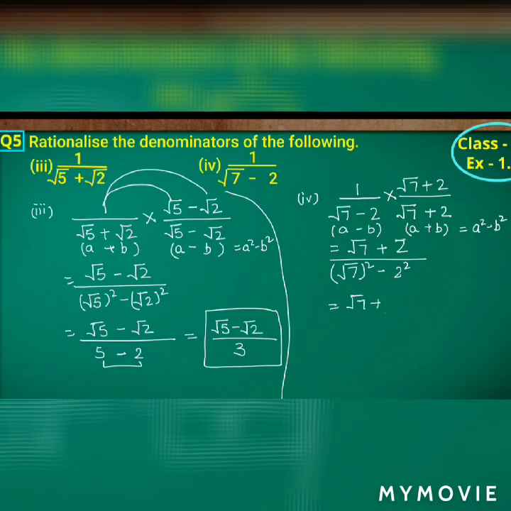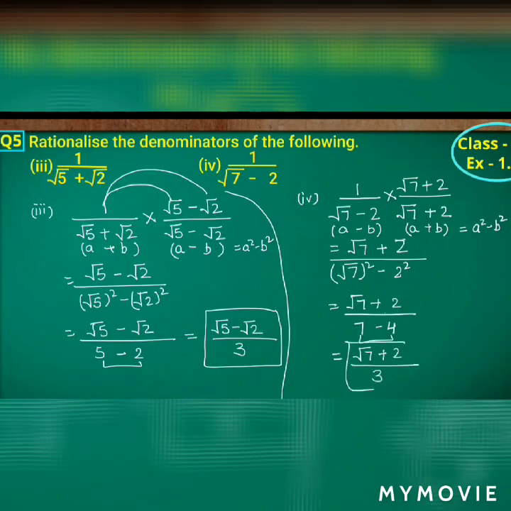So the numerator will be as it is, root 7 plus 2 by, root square will get cancelled. What else will remain? 7 minus 2 square is 4. Root 7 plus 2 by 7 minus 4 is 3. So this is the answer we got.